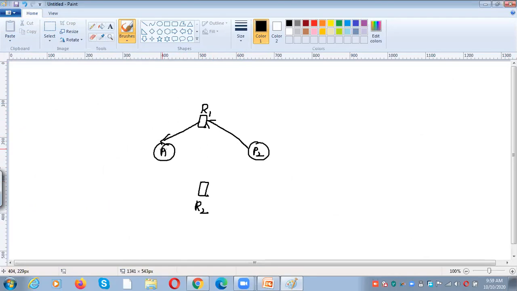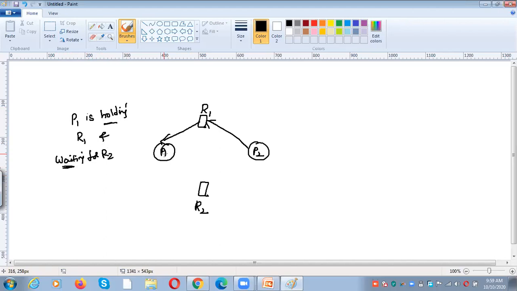P1 is holding a resource R1 and it is waiting for another resource. Did you get my point? P1 is holding R1 and it is waiting for R2. So hold and wait is a necessary condition for the deadlock. We need to avoid this situation.